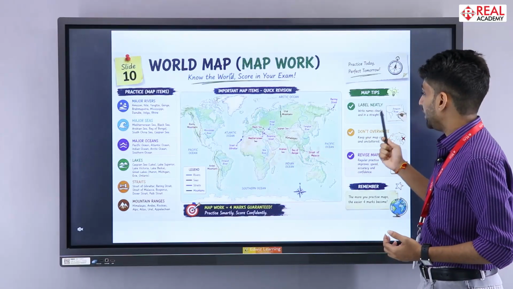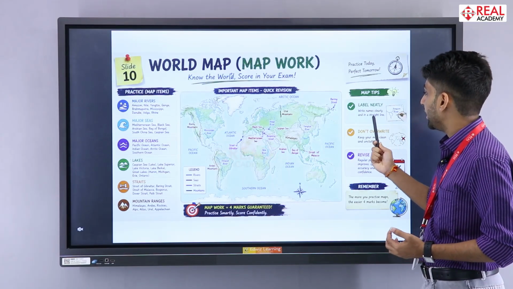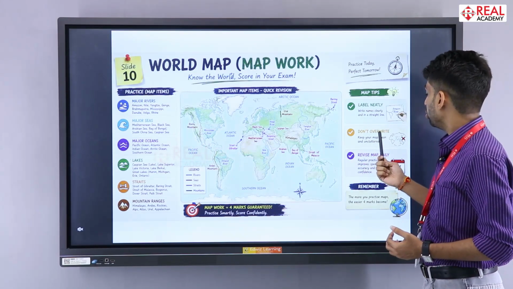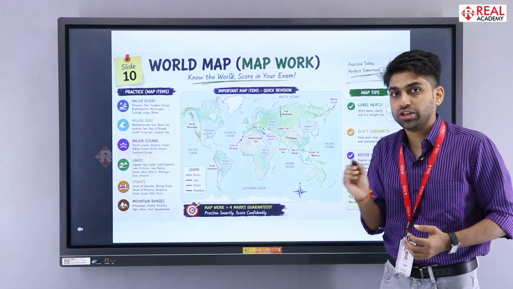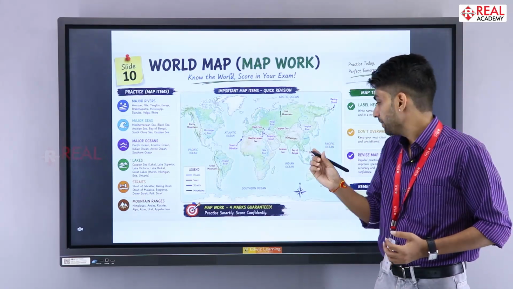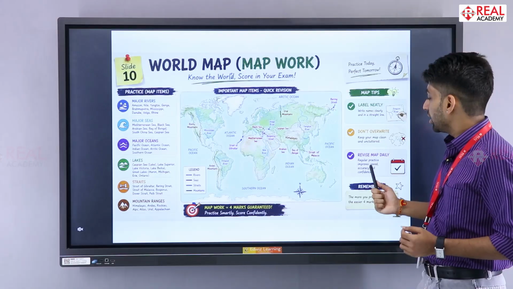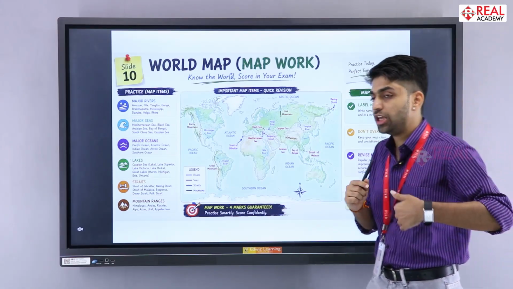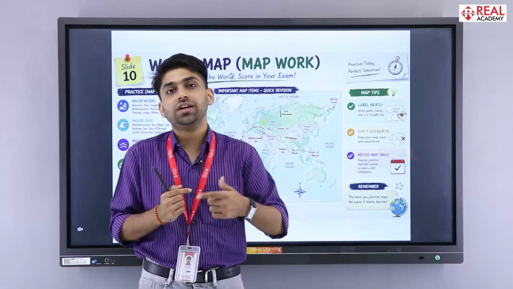Always give a proper title on the map, and write names clearly and in a straight line. Don't overwrite. Do not scribble on the map. Use a very light font and do not show any scribbling work. Revise the map daily, because if you keep revising, only then will your map accuracy increase.